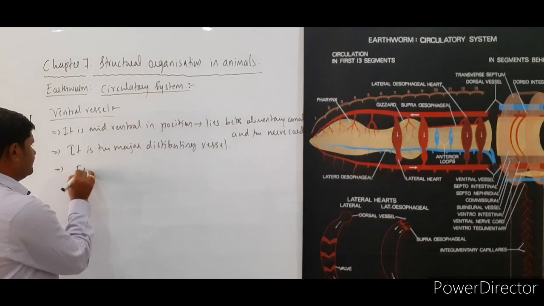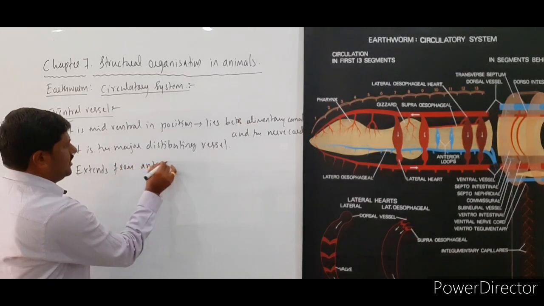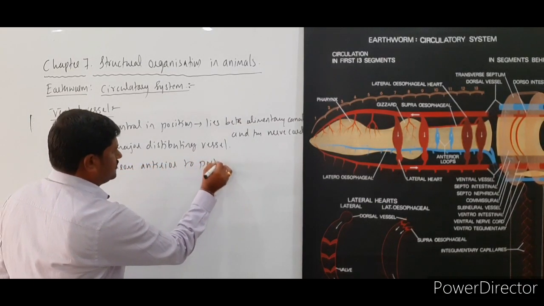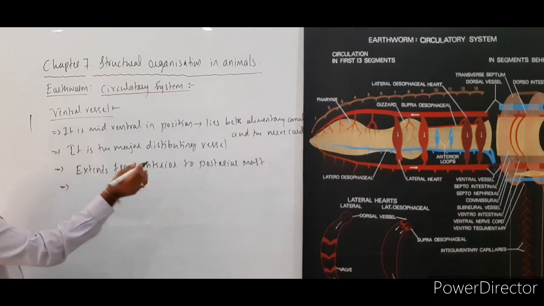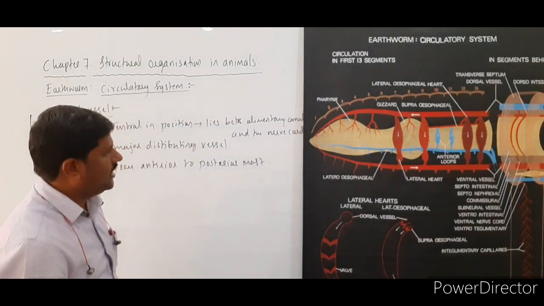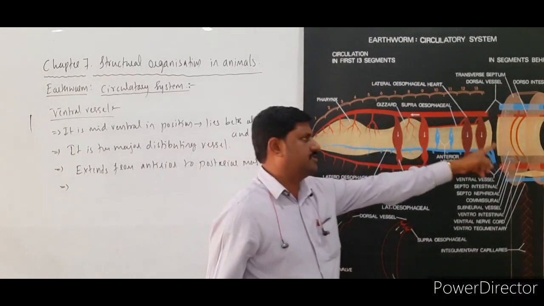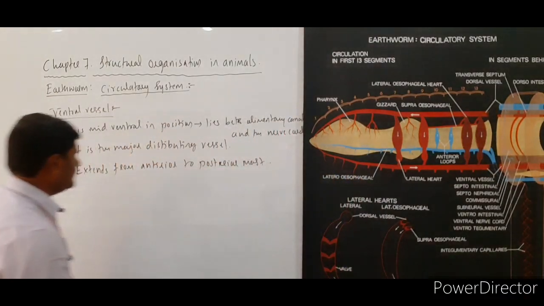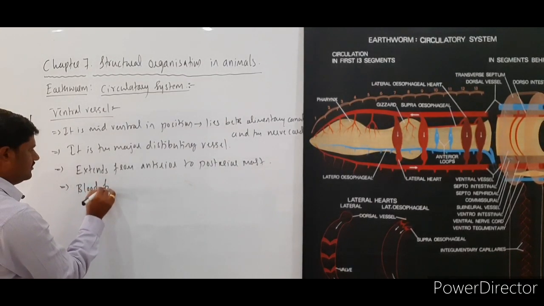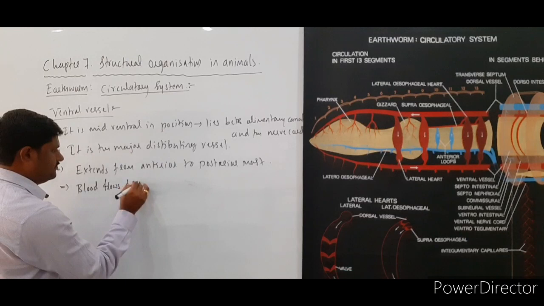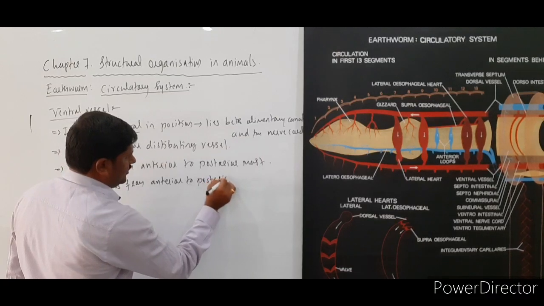It extends from anterior to the posteriormost part of the body, up to the last segment, and so blood always flows from anterior to the posterior side.